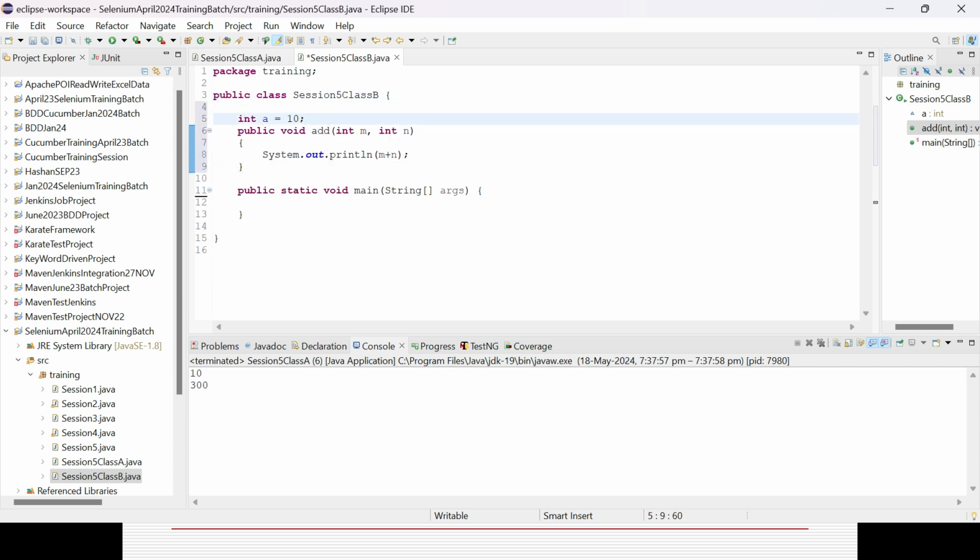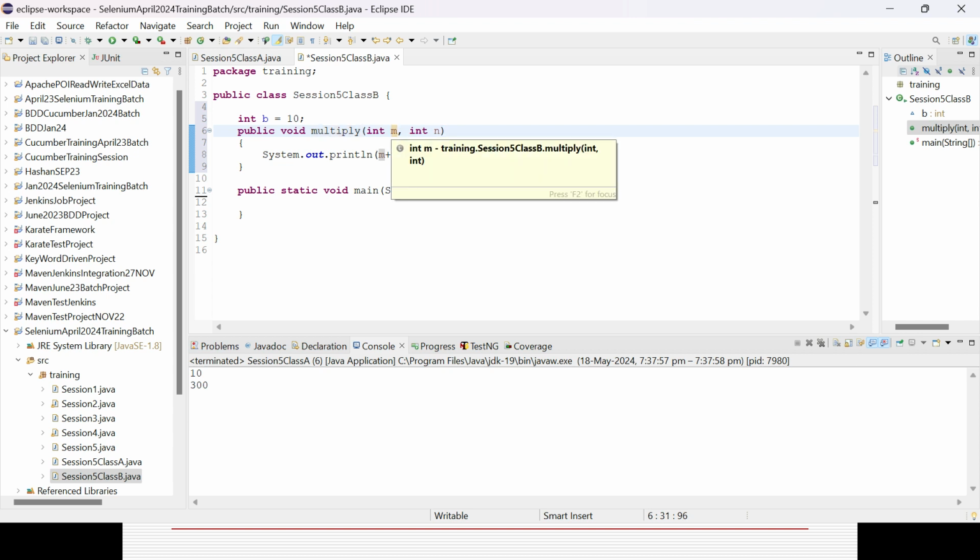Instead of a, let's change the variable value called b. Instead of add, let's try to do something called multiply. Okay, you don't need to pass the argument, you can give it same or you can change it also. So maybe give lm xy like that. Okay, and you can just do it x multiplied by y.